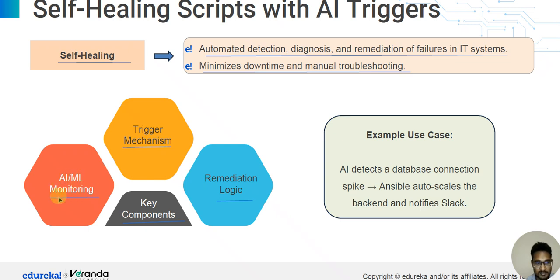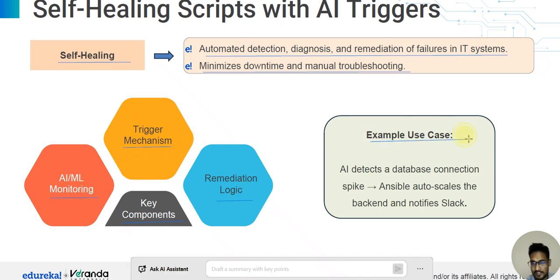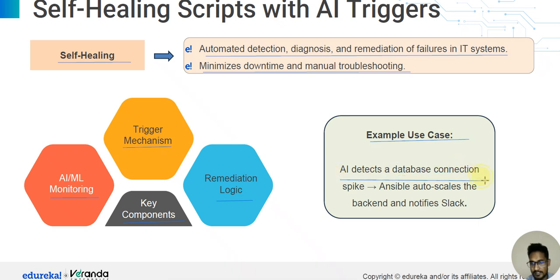Through artificial intelligence and machine learning monitoring, the system can trigger remediation logic. Example use case: AI detects a database connection spike and automatically scales the backend and notifies the lab. So this is an example use case of self-healing scripts with AI triggers.